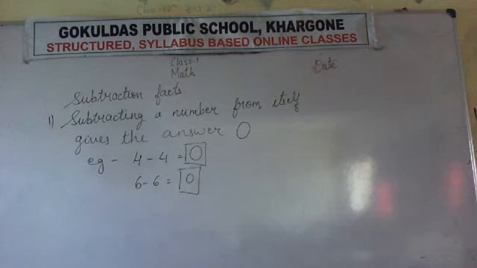Subtracting a number from itself, that means if we subtract a number from the number itself, we get the answer 0. And I have given you 2 examples also. That means 4 subtracted from 4 itself is 0, and 6 subtracted from 6 itself is 0. Write fast.